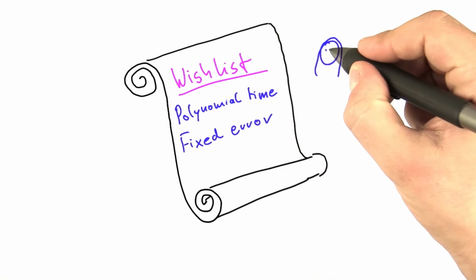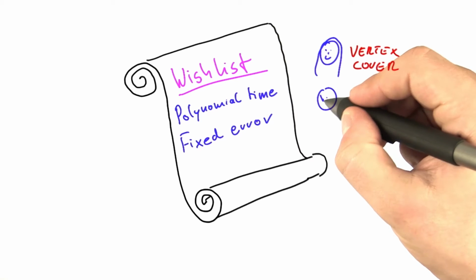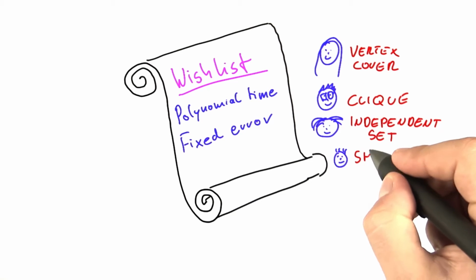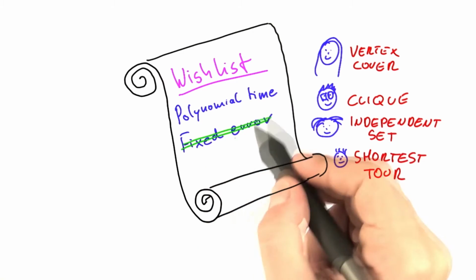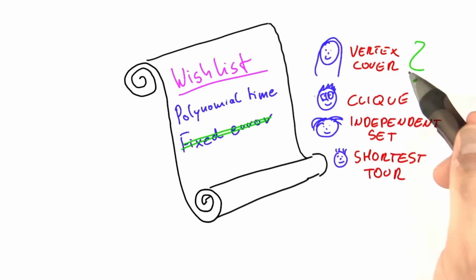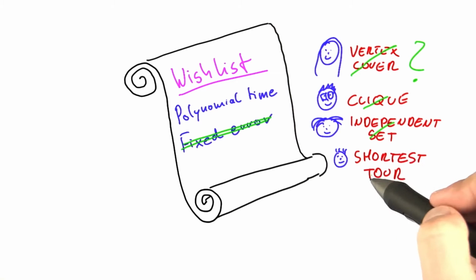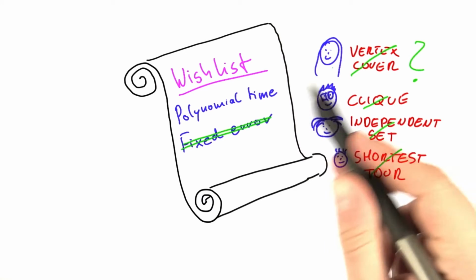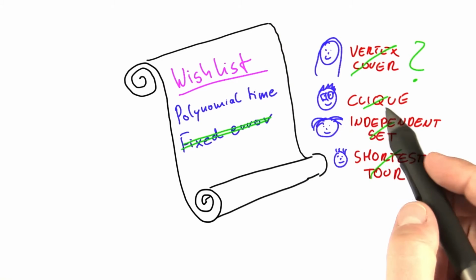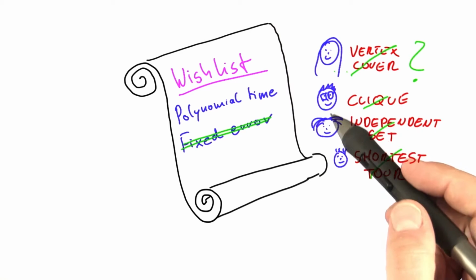Now the question, of course, is could we use randomness to help Alice solve vertex cover, or help Bob solve his clique problem, or Carol her independent set problem, or Dave his shortest tour problem, at least when we say that we do not have this requirement here. And the answer, unfortunately, is we don't know. We don't know if there are good randomized algorithms to solve vertex cover, or clique, or independent set, or shortest tour, at least not if we're demanding guarantees. Of course there are randomized algorithms that will look through a random number of solutions, and these are also used in practice, but again they do not offer any guarantees.